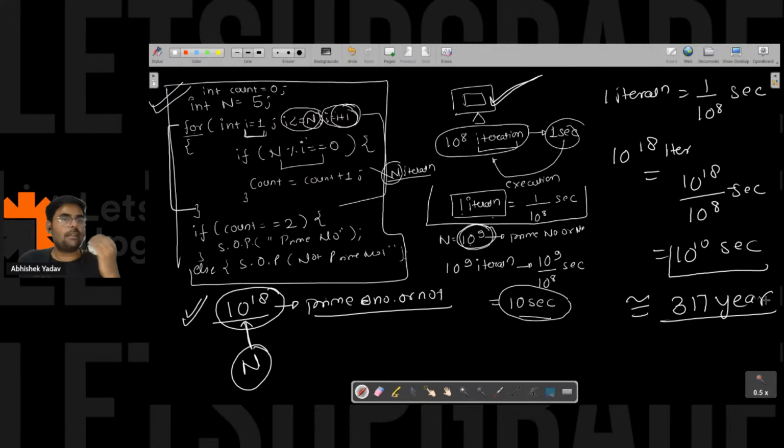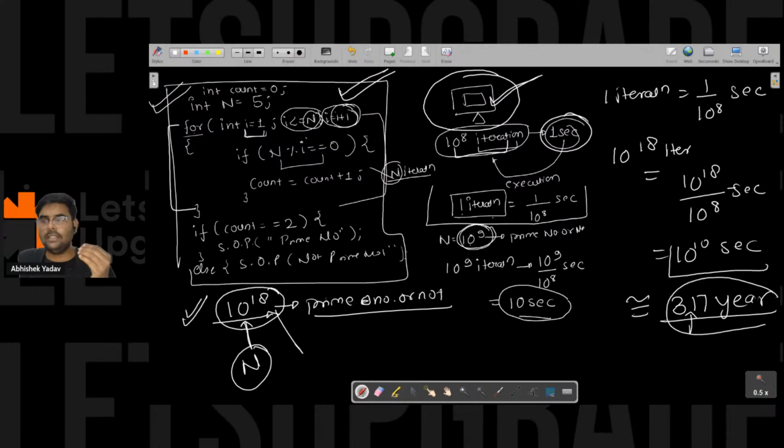So what we have concluded: if I am using this machine, and my processor is doing 10 to the power 8 iterations in 1 second, and I have to check whether 10 to the power 18 is a prime number or not, then my computer will take 317 years to check it. Right, everyone? We have concluded this from this program and this mathematical explanation.